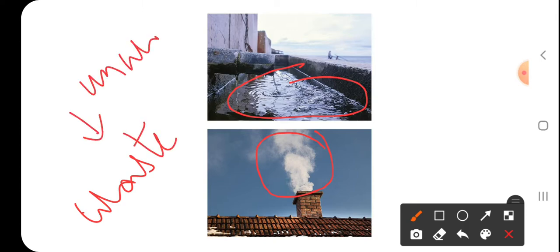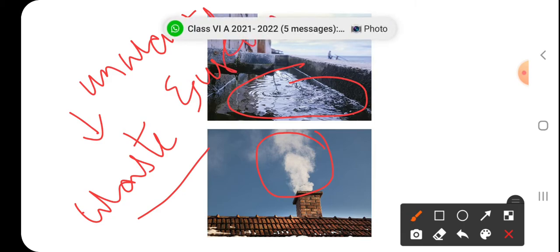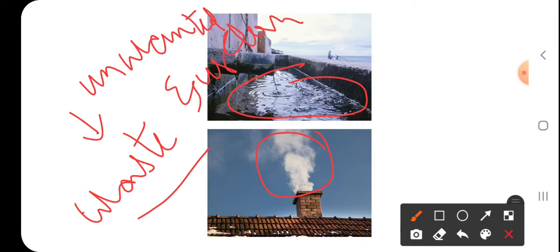It became unwanted because there is no use of it. We are not using it. In other ways, it is not even helpful to us. Such substances or materials, we call a waste. So the unwanted, useless particles, we call waste. Now that waste should be removed from time to time from the place where it is produced.